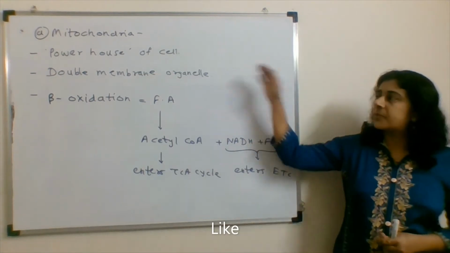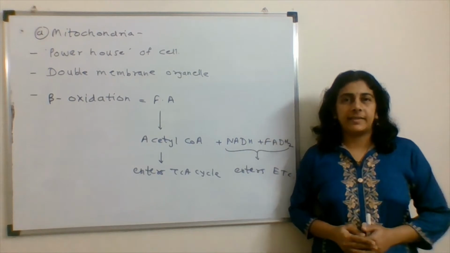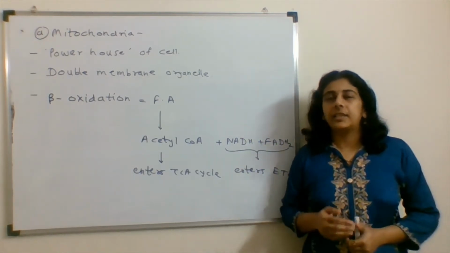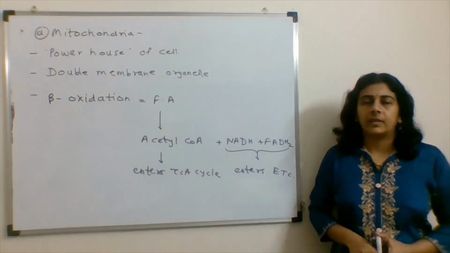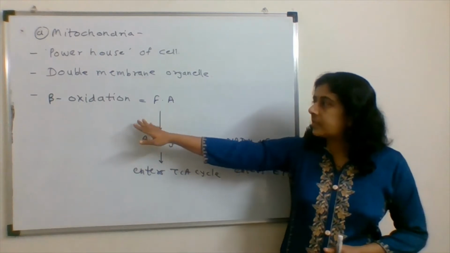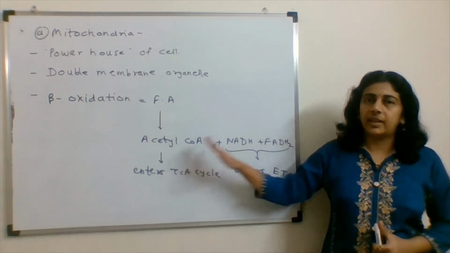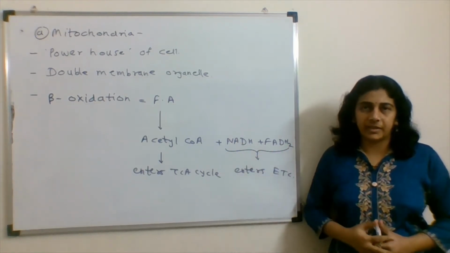Starting with the first option, mitochondria. This is the powerhouse of the eukaryotic cell. It is a double membrane organelle and the inner membrane of mitochondria is very large. Beta oxidation is the process in which fatty acids are degraded to acetyl-CoA, and in this reaction NADH and FADH2 are liberated.